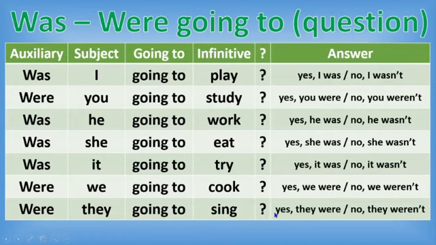And if you want to answer each question, you have the answers on this part. For example, if I ask you, was I going to play? Yes, I was. No, I wasn't. Number 2, were you going to study? Yes, you were. No, you weren't. Number 3, was he going to work? Yes, he was. No, he wasn't. Number 4, was she going to eat? Yes, she was. No, she wasn't.